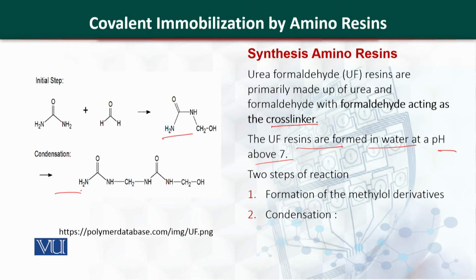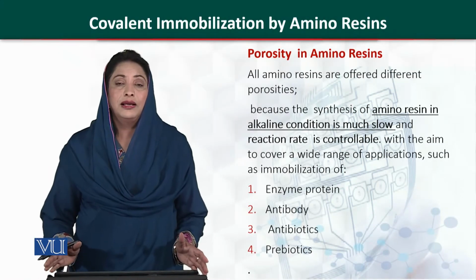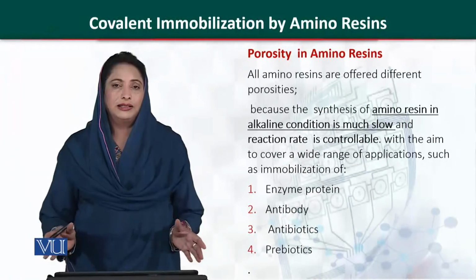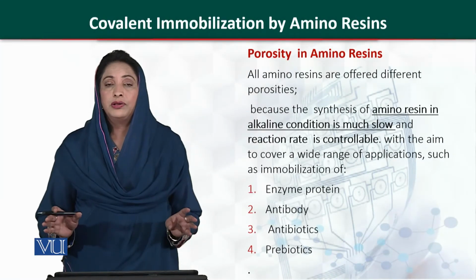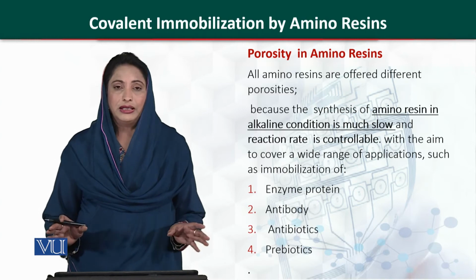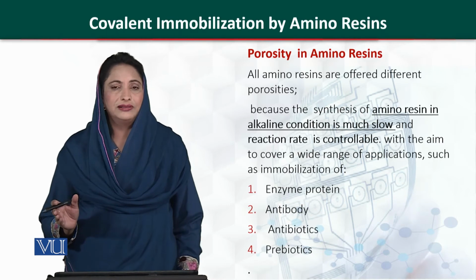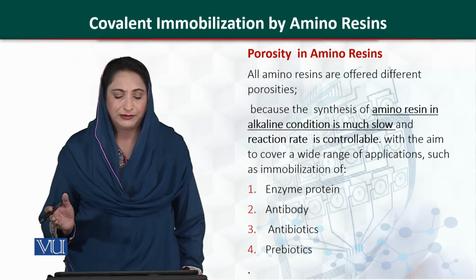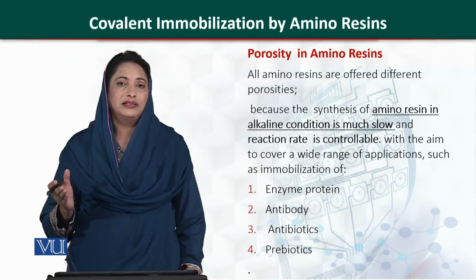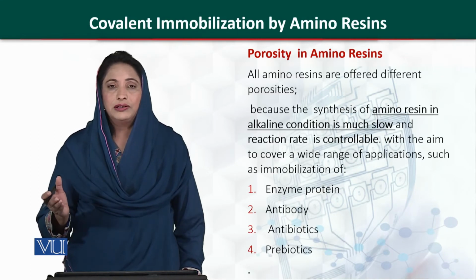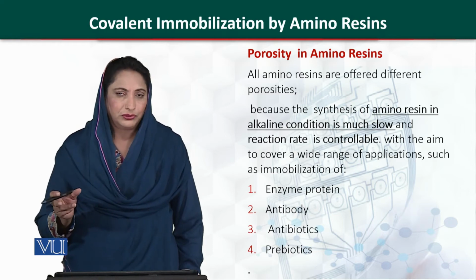So, the porosity in amino resins. Porosity is very important in a resin, whichever resin we talk about, because we have to immobilize our molecules, the bioreceptor molecules, on it. So the porosity is very important. We can control the porosity if we synthesize the amino resin at an alkaline pH value, because at alkaline pH the second step, that is the polymerization, is very slow. So we can control the situation, meaning we can control its porosity.